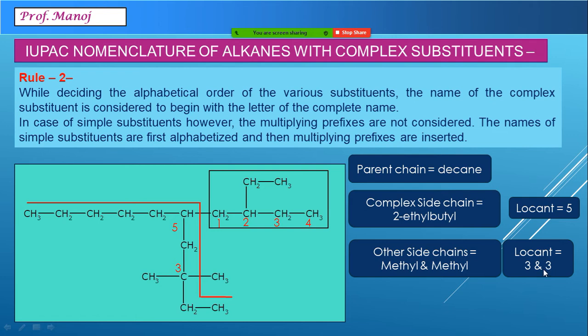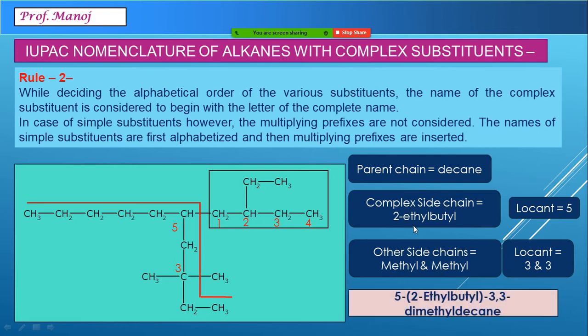Now we write the final name. How do we write the final name for this? Here the alphabetically first letter is ethyl, here it is methyl. So we write this part first. So the name is 5-(2-ethyl butyl)-3,3 dimethyl decane. 5-(2-ethyl butyl) in bracket, outside the bracket 3,3, methyl and methyl clubbed together as dimethyl, followed by decane.